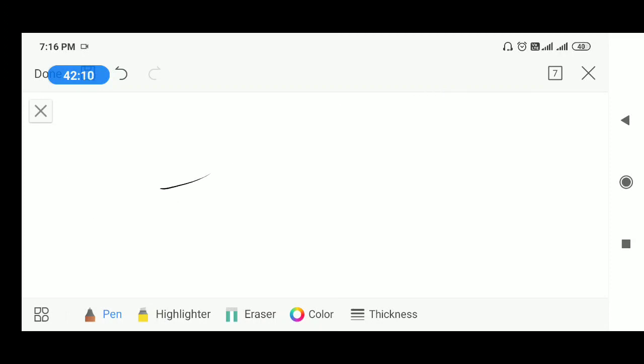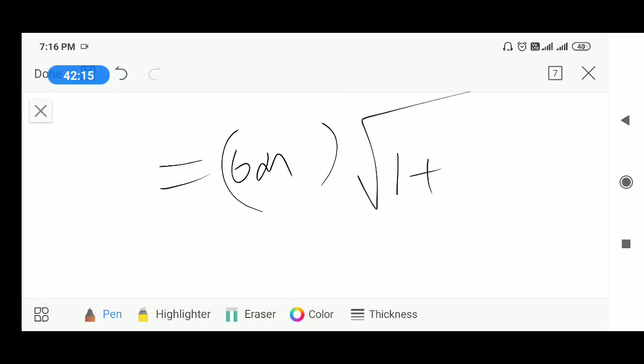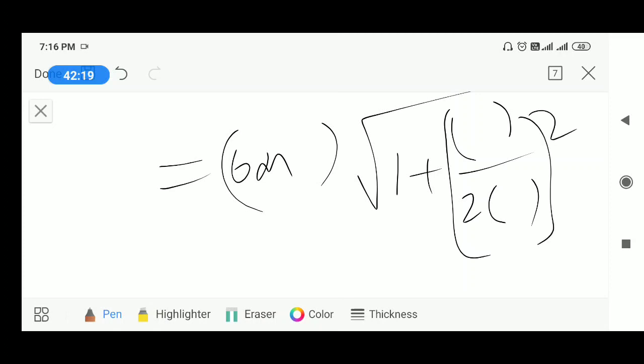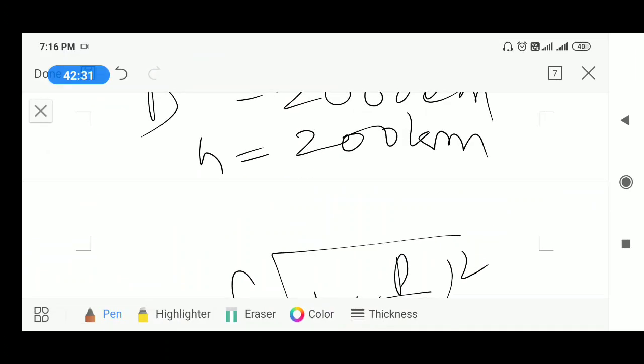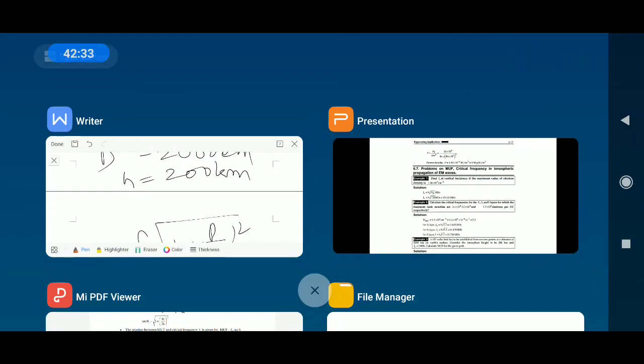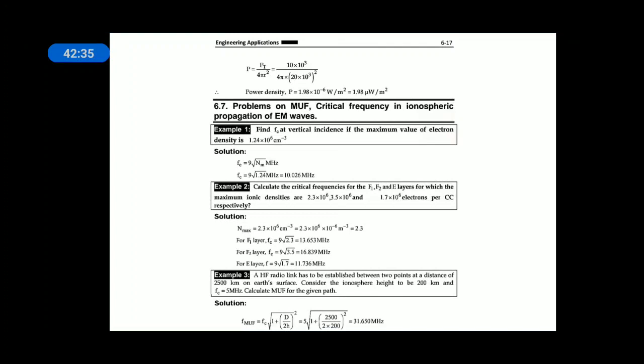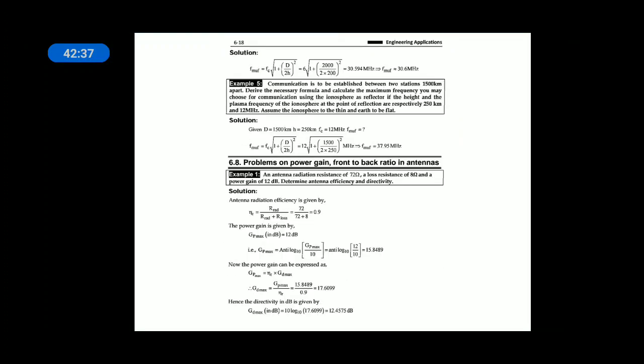Substituting in the given formula, 6 MHz into under root 1 plus d by 2h whole square. What is d? 2000 km. What is h? 200 kilometers. Then let us see what the answer is. The answer will be 30.6 megahertz.